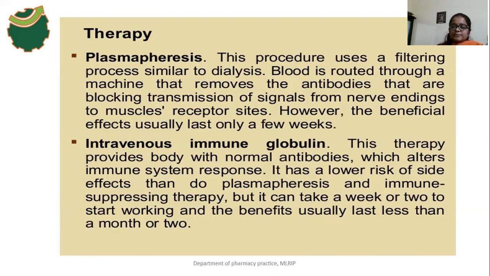This procedure has lower side effects than plasmapheresis and immunosuppressive therapy, because cyclosporin has many side effects, that is hepatotoxicity, hyperglycemia, hyperuricemia,